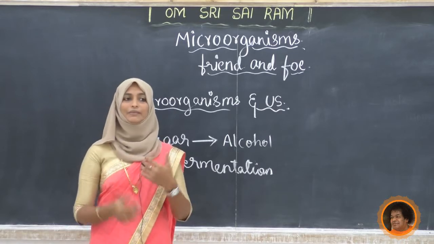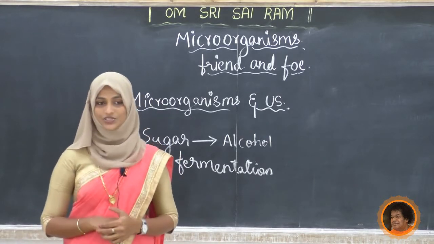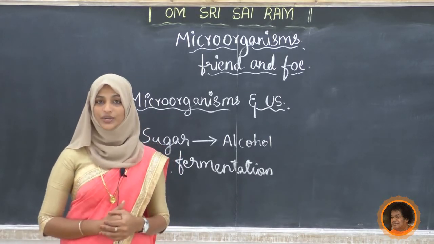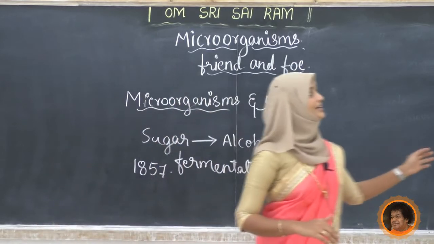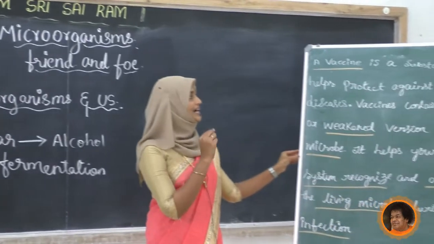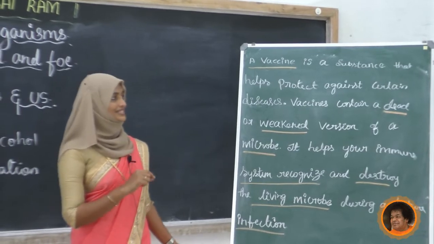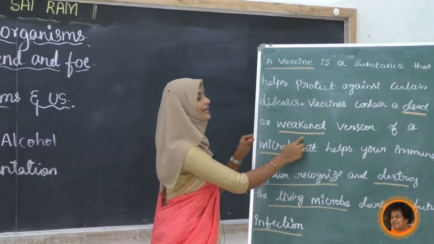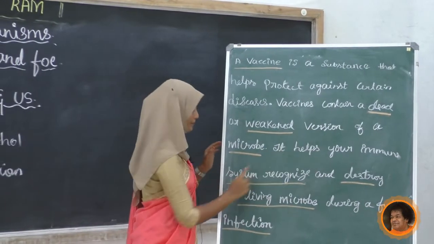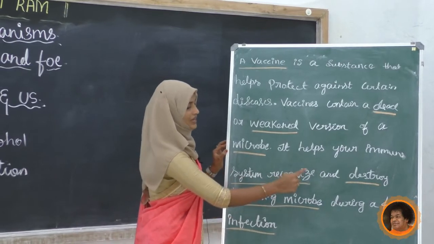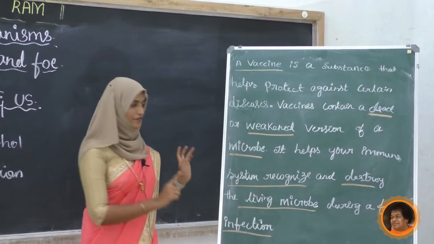Okay, next in medical use we can take one more point, that is the vaccines. Do you know what is vaccine, student? Vaccines are nothing but a substance that helps protect against certain disease. Vaccines contain dead or weakened version of the microbes. It helps our immune system recognize and destroy the living microbes during a future infection.